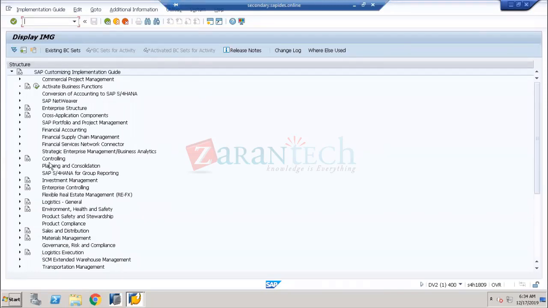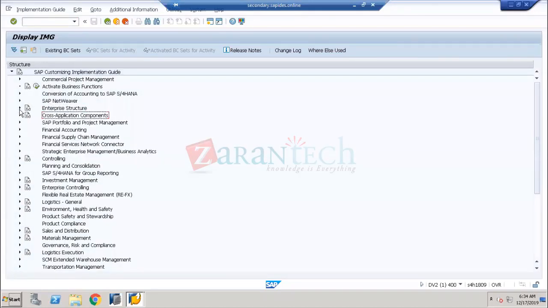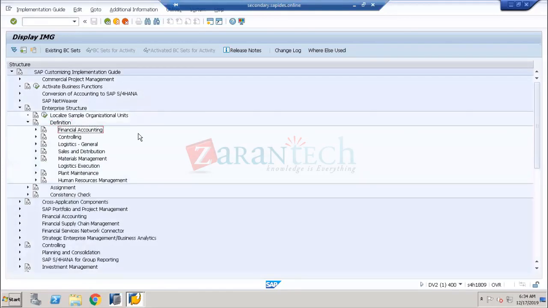Before I start configuring any of the functional modules, first of all, you need to complete the enterprise structure. Enterprise structure is very, very important. The starting point of the project is that you have to start with the enterprise structure. So when I go into the enterprise structure, here we need to go for the definition. This is called the navigation icon. If I click on the navigation icon, I'll go to the definition. From the definition, I need to go to the financial accounting.